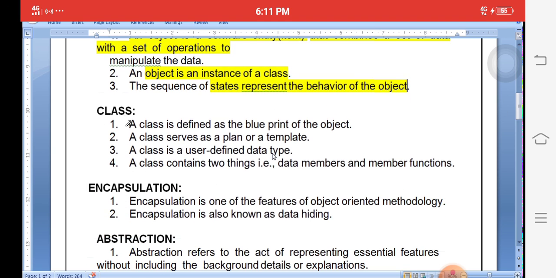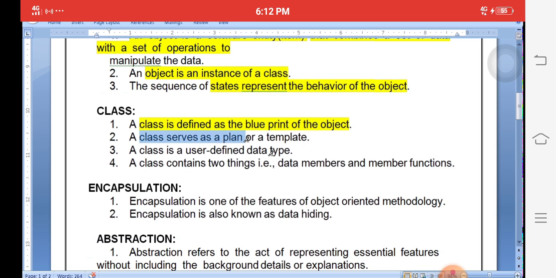What is the meaning of class? Class is defined as a blueprint of the object. So first we create the class, then we create the object. Blueprint is nothing but a model or plan of the object. If we want to create an object, we create it with the help of a class. First create the class, then create the object. So class is called a model or blueprint of an object.